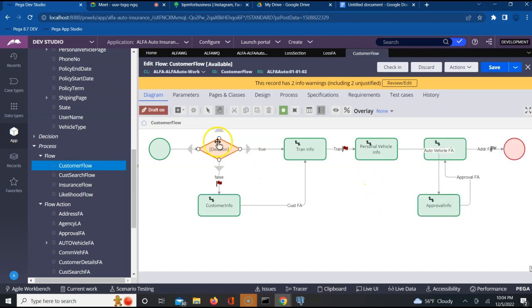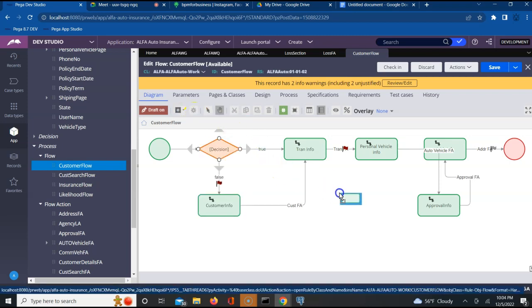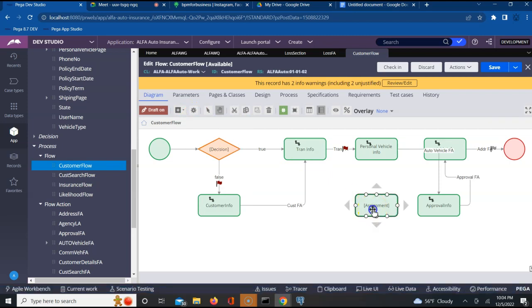To do that, of course, if a user has to provide some information on UI, what shape do we have to use in the flow, guys? Assignment. Very good. Assignment is a place where the user will be performing any input or operation. That means there is something pending with the user. Let me add an assignment for loss details. Let me take this connector and link it to this.